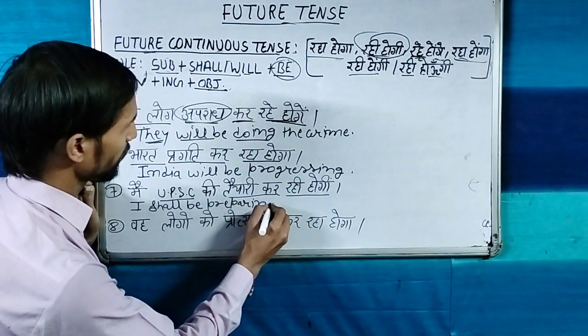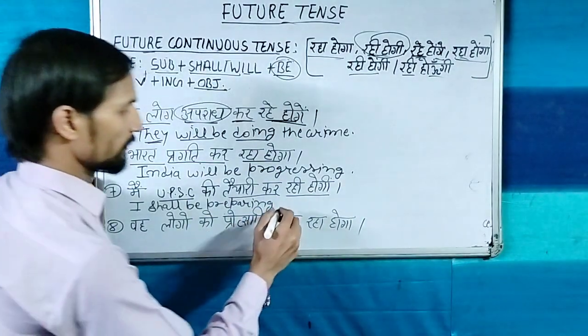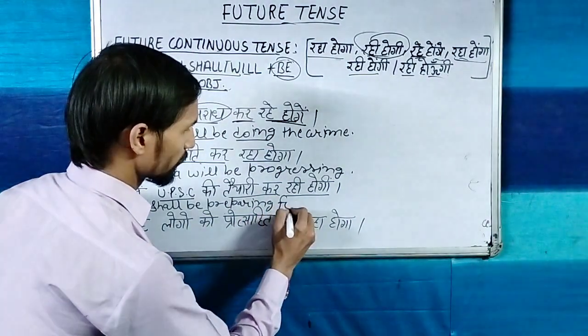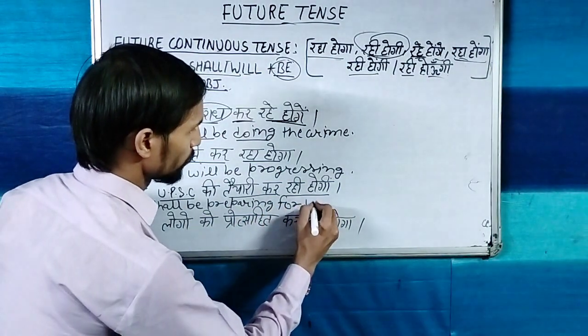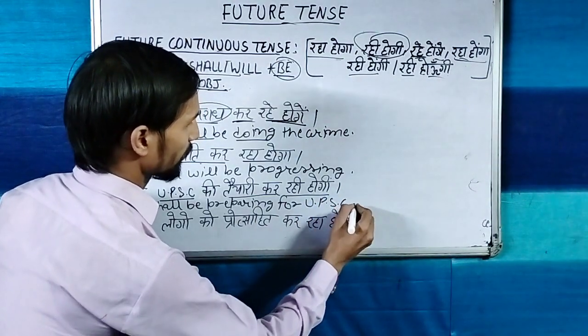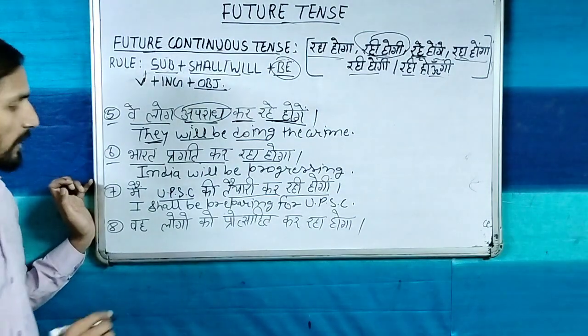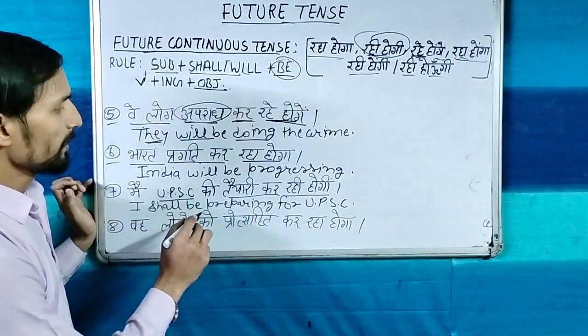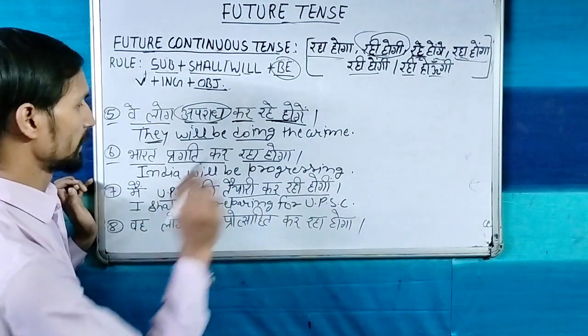I shall be preparing for UPSC. So the translation is I shall be preparing for UPSC.